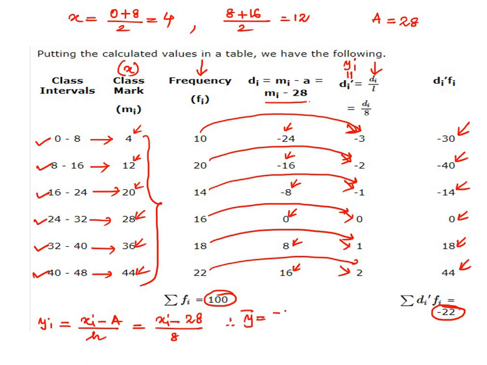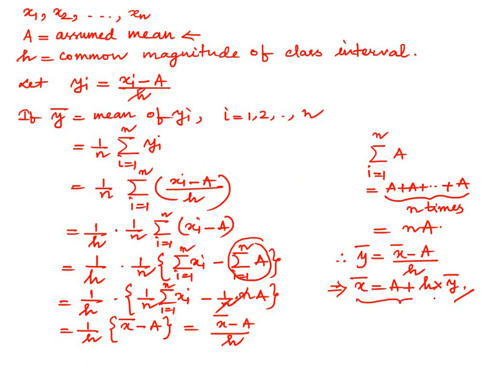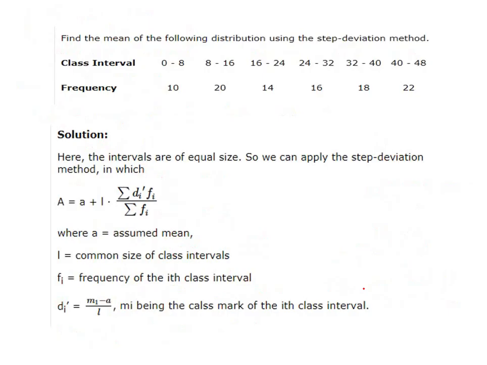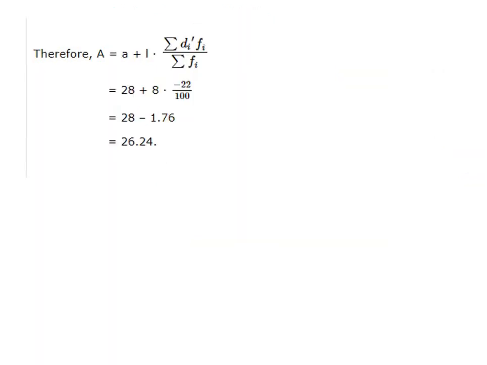So y bar will be minus 22 by 100. Now what will be x bar? We found x bar using this formula: x bar is a plus h into y bar. So this is 28 plus 8 into minus 22 by 100. Calculating this, we got 26.24. Thus we have used the step deviation method in finding the mean of this grouped data.